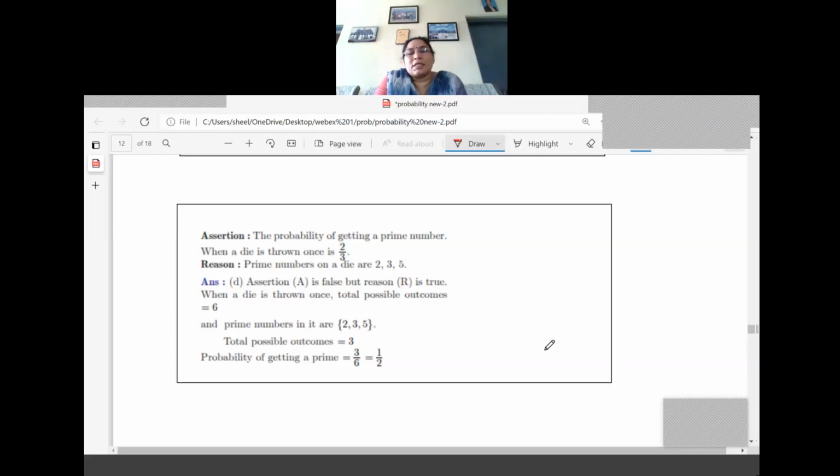Assertion is false, but reason R is true. When a die is thrown once, total possible outcomes is equal to 6. Then the prime numbers are 2, 3, 5. So the answer is 3 by 6, or we can write 1 by 2, but it is given in the question as 2 by 3. So the answer is D only, because the first one is a false one.